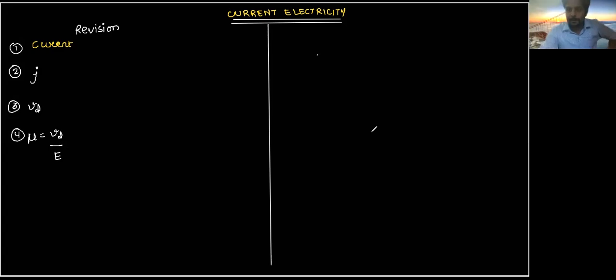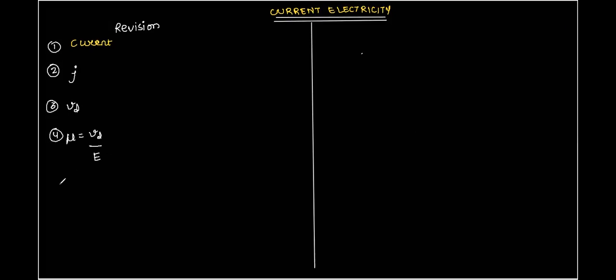Then we studied about Ohm's law. Very good. What next? Then resistivity, conductivity. Resistivity, conductivity. Correct. Then resistors in series and parallel combinations. Yes, we saw some examples of resistors in series and resistors in parallel.